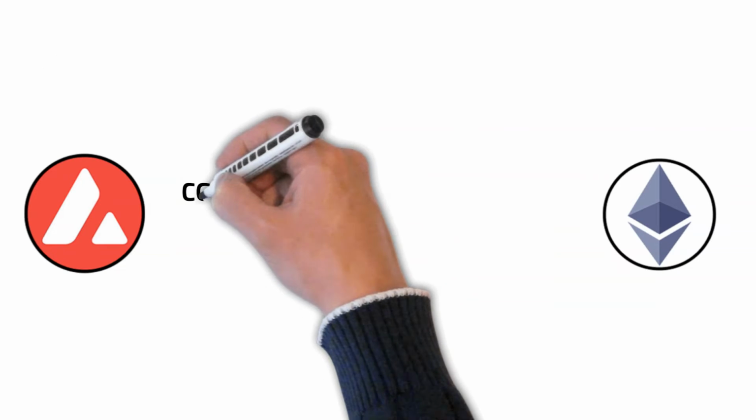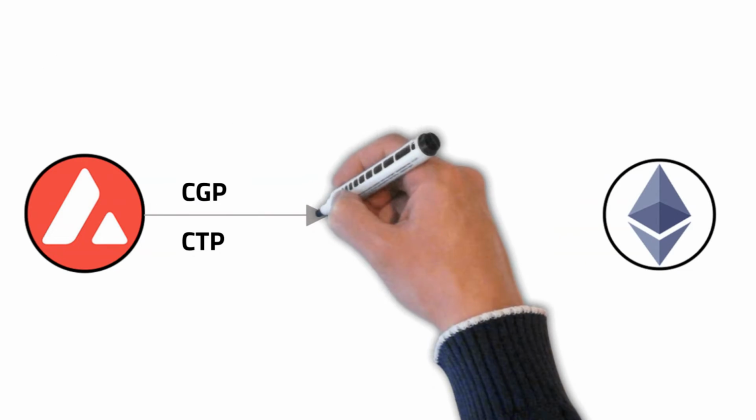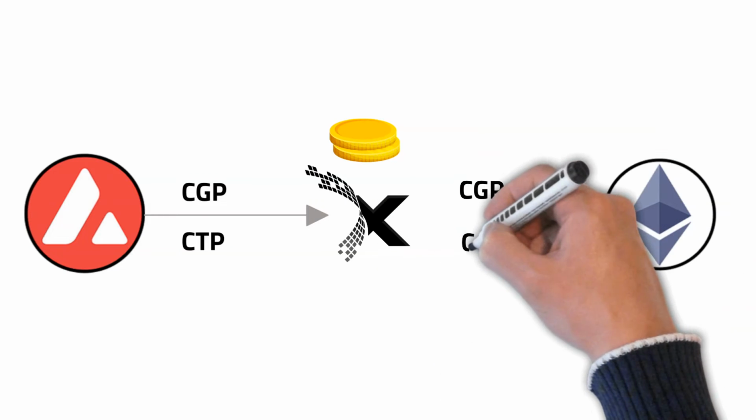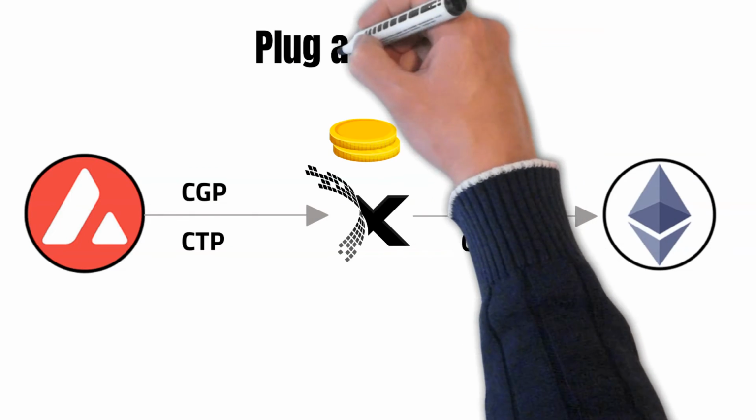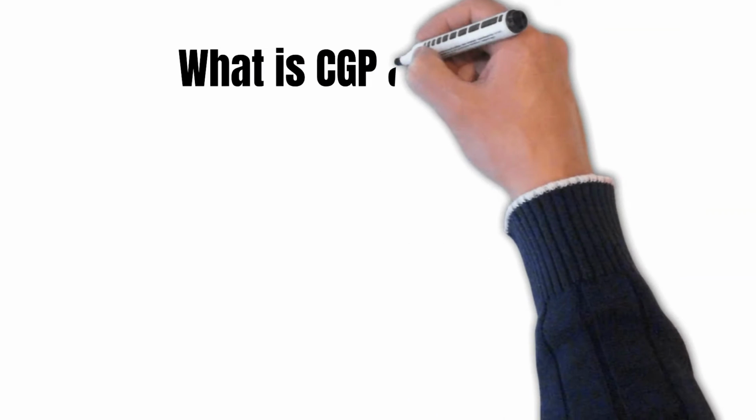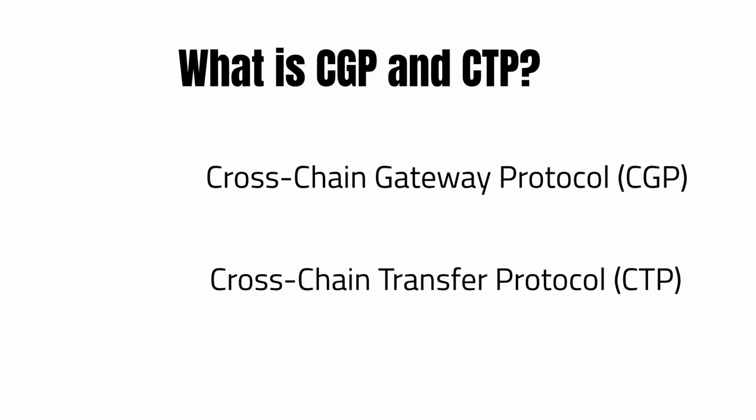Axelar has proposed two protocols, CGP and CTP, making the connection between two blockchains easier, comparable to plug and play. What are the CGP and CTP?